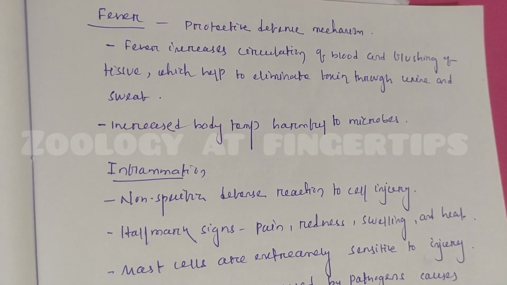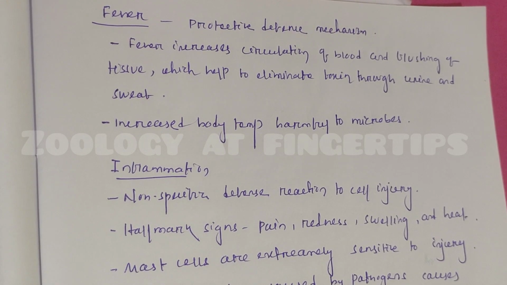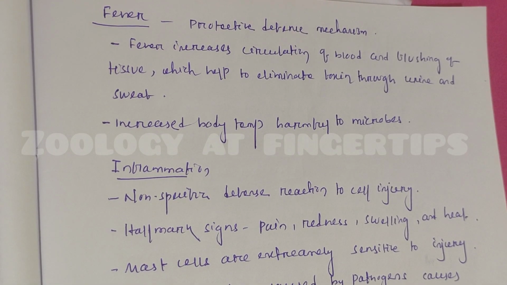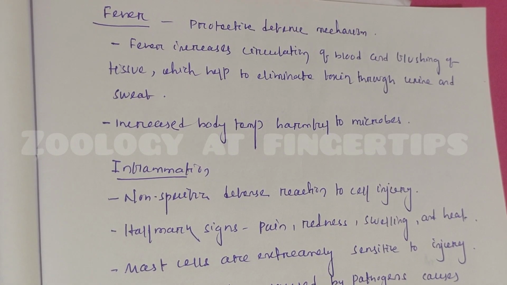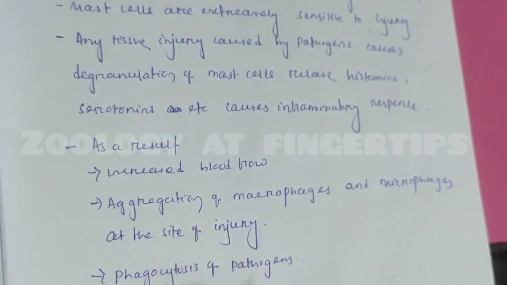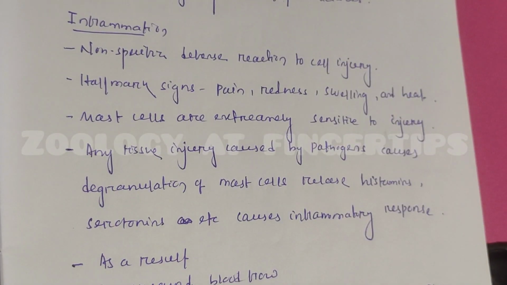Then another mechanism of innate immunity is fever. It is a protective defense mechanism. Fever increases circulation of blood and flushing of tissue, which helps to eliminate toxic substances through urine and sweat. Increased body temperature is harmful to many microorganisms. Then the last one is inflammation, which is a very important non-specific defense system of our body.